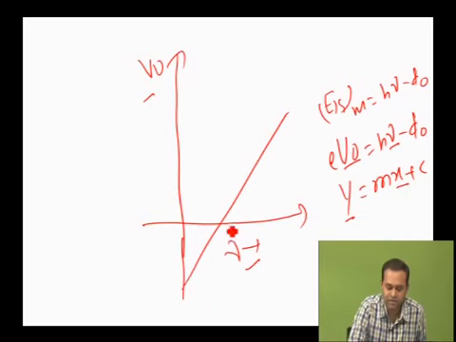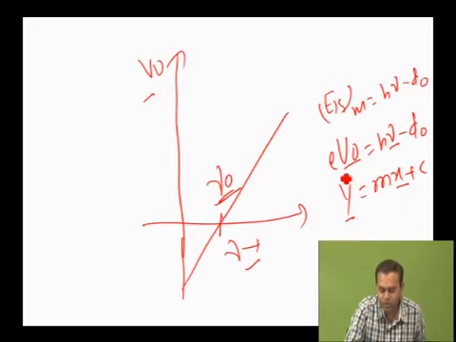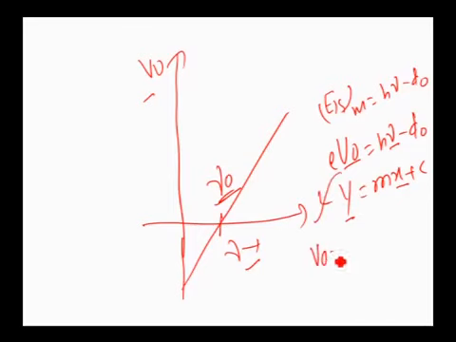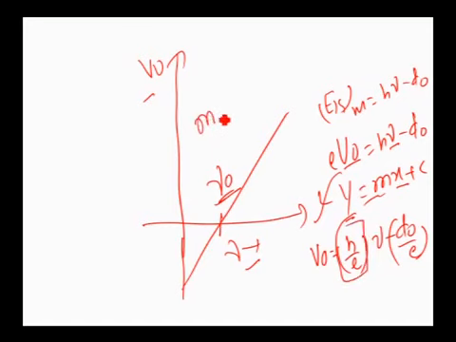There is no change in the threshold frequency value, but definitely there is a change in the slope value. This equation can be written as V naught equals h by e times nu minus phi naught by e. Comparing, m equals h by e. Therefore, the slope of the graph is h by e, and the y-intercept is phi naught divided by e. Is it clear?